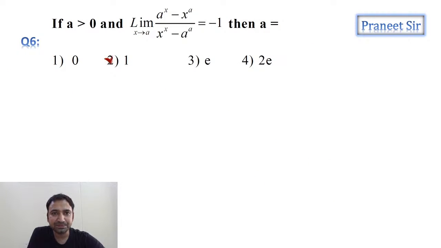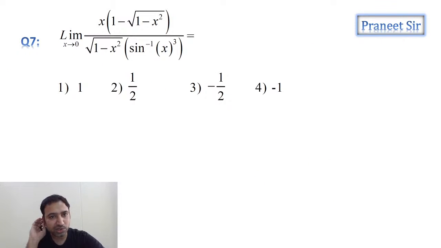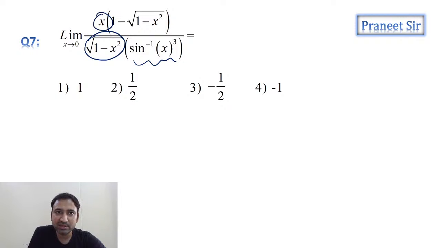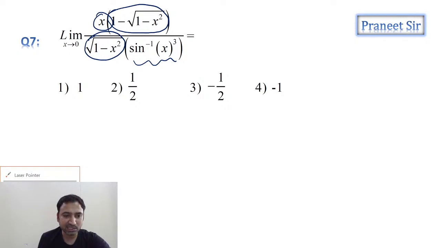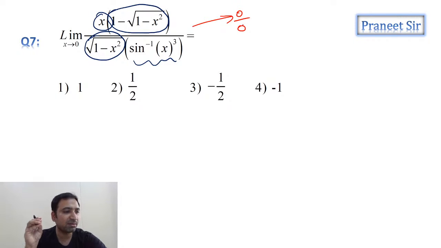Let's move to the next question. So this is the next question we have. See, we don't have any problem with this term. We are having problem with this, and this, and this. So what we can do is take the square root of 1 minus x square outside, guys. If you do that, let's see what we get. We are getting 0 by 0, but blindly applying L'Hospital rule will be lengthy. So let's make some manipulation here.